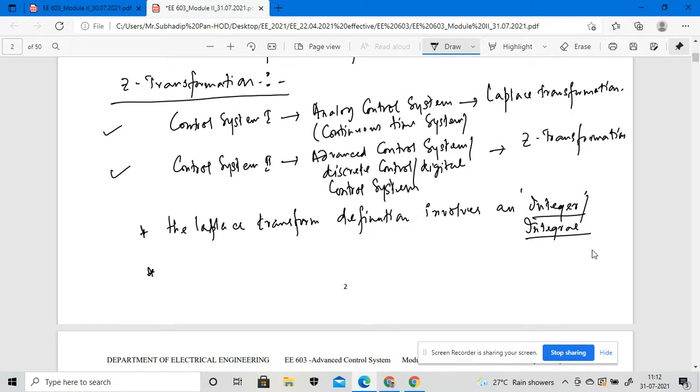So, applying the Laplace transform for a certain